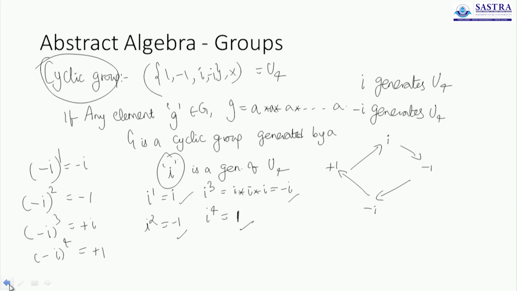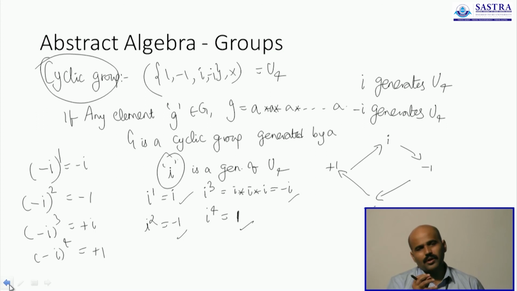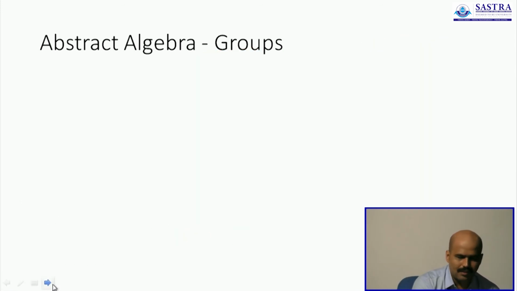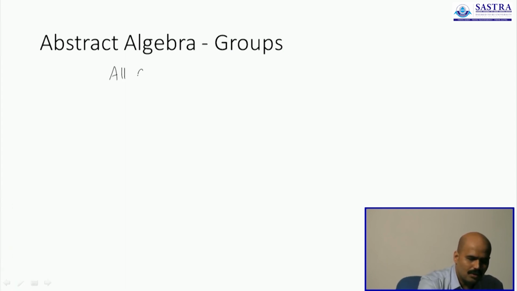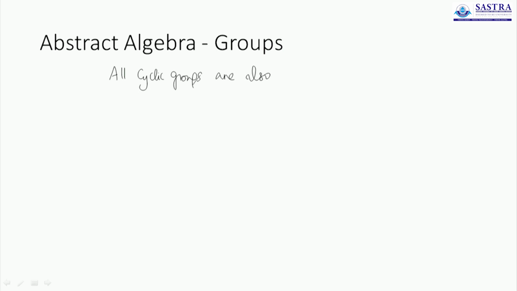So the cyclic group is a most important classification of groups. Groups which are cyclic have specific properties which we'll take up for discussion. The one property that we'll discuss today is that all cyclic groups are also abelian.